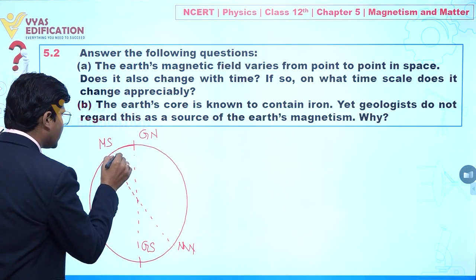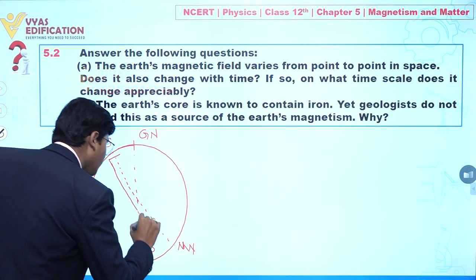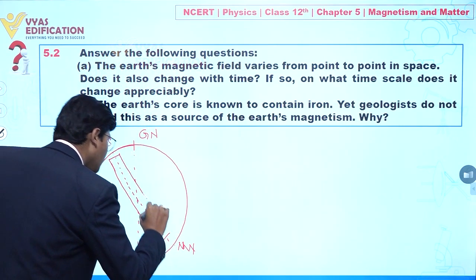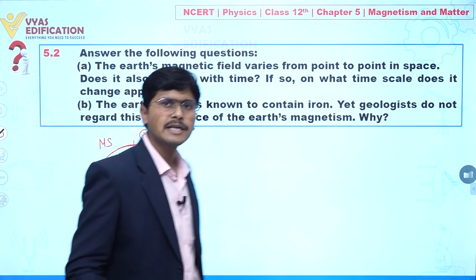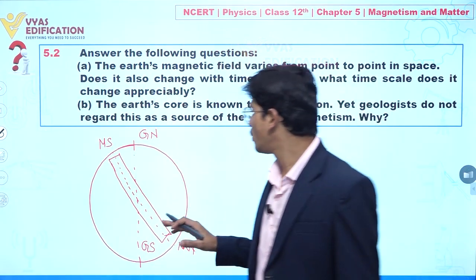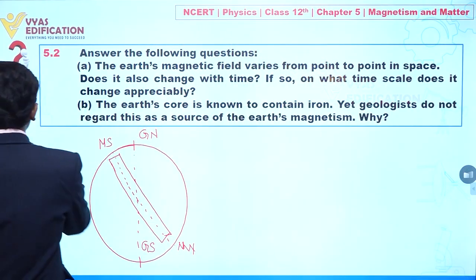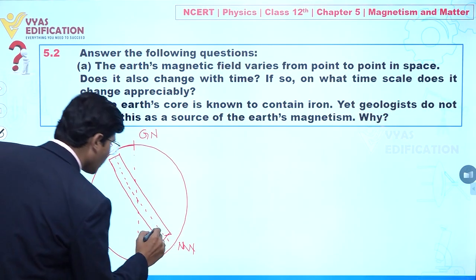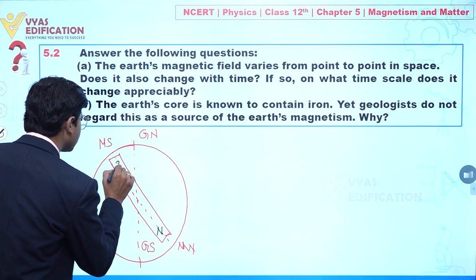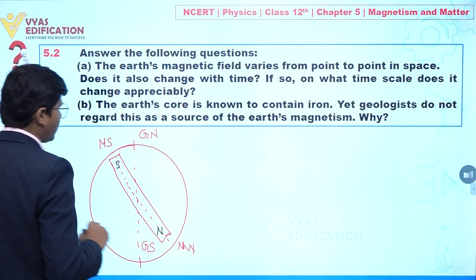How can we say? Let's suppose you place a bar magnet, you can assume any bar magnet, situated at the center of earth like this, clear. Now I am taking this as the north pole and this one is south, clear.